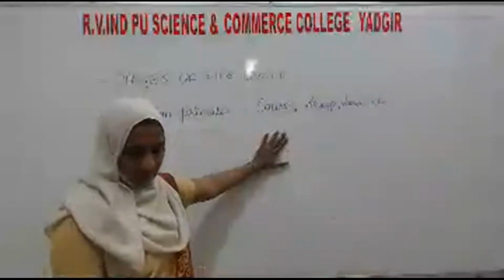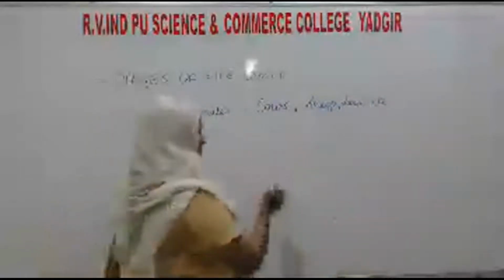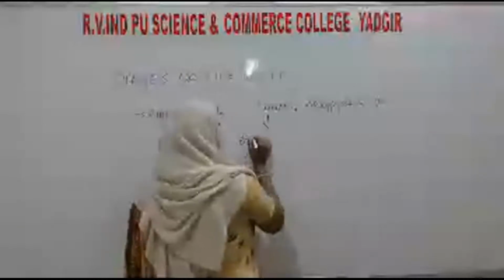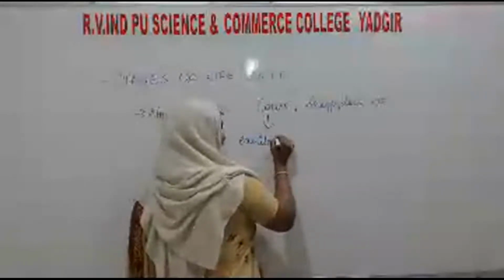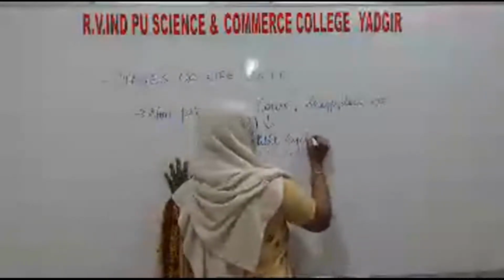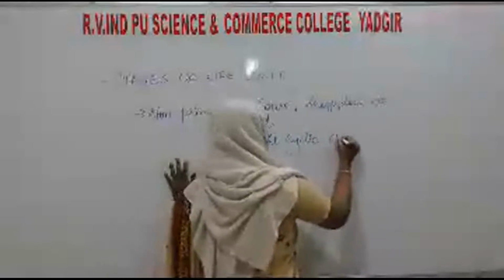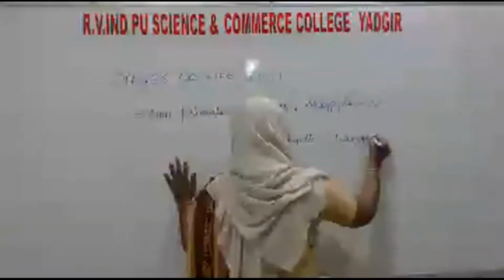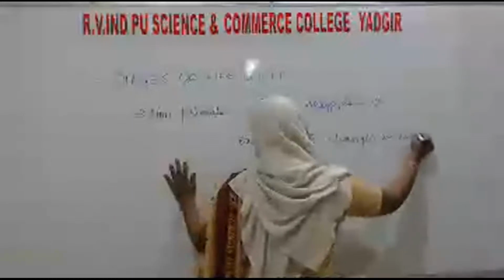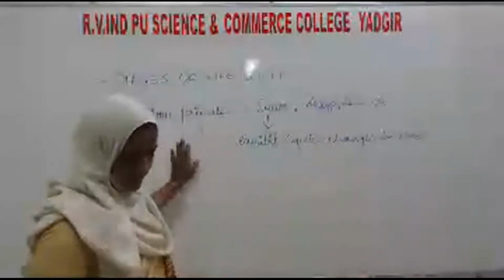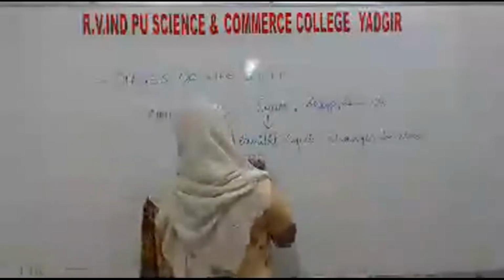Okay, so they will exhibit cyclic changes in their reproductive system or in their reproductive phase.